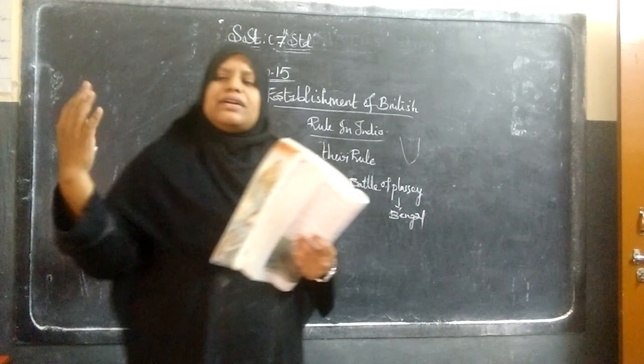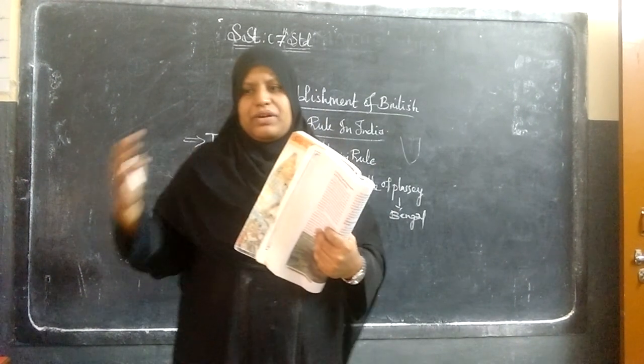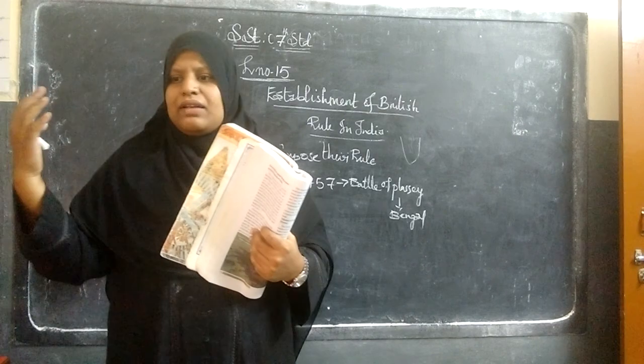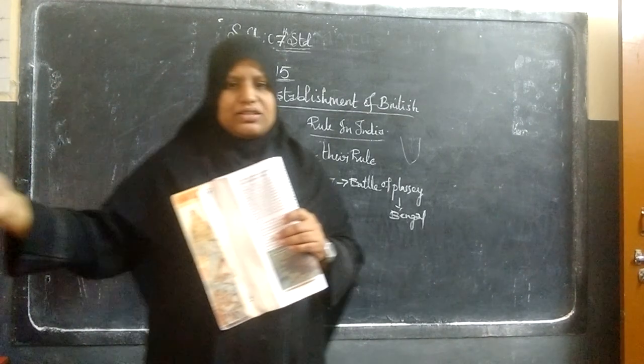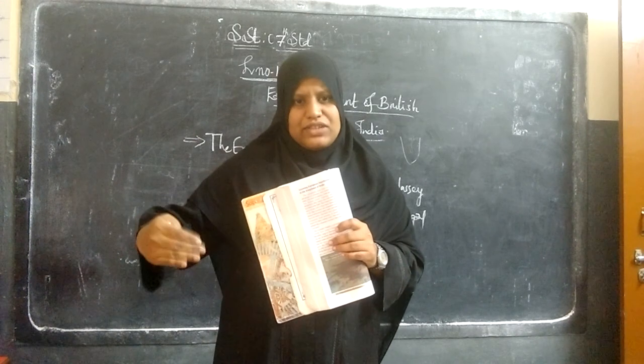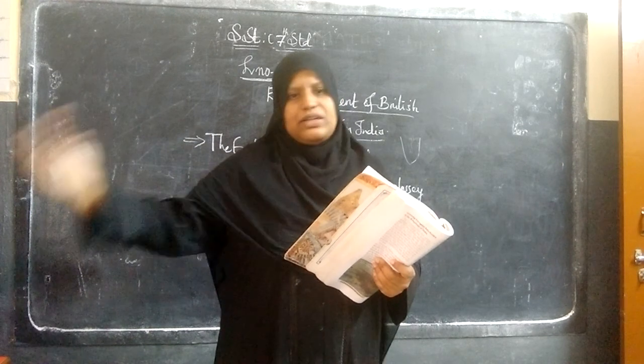So the Nawabs and the Rajas who were ruling in our country understood the British mind, why they were doing this. So they started revolting against the Britishers. From Mysore, in south Karnataka, Tipu Sultan and Hyder Ali revolted against the Britishers.